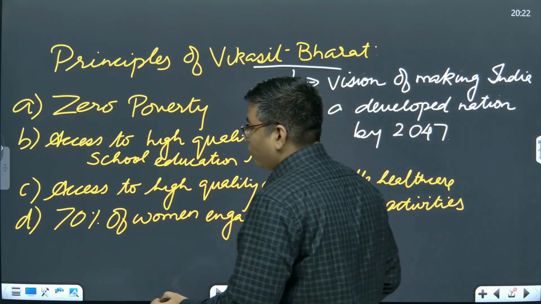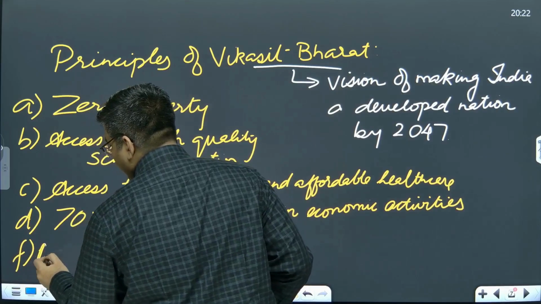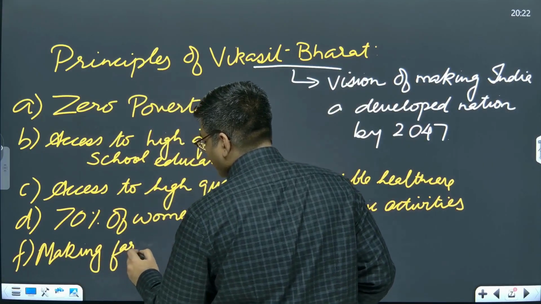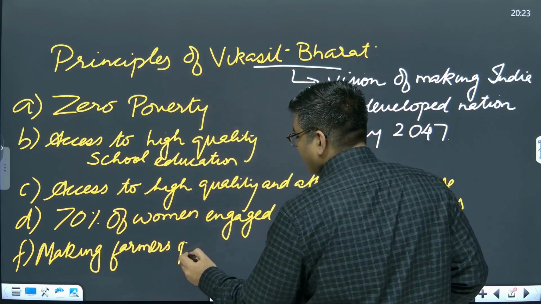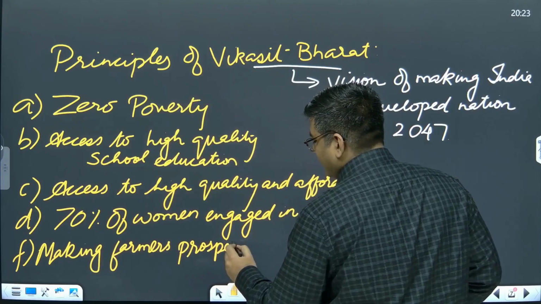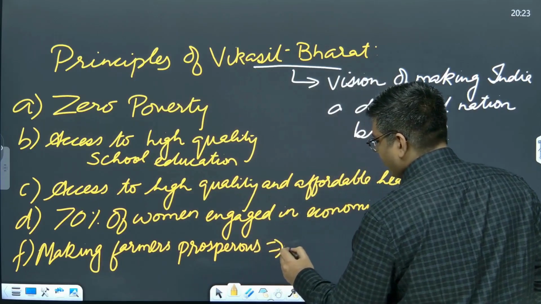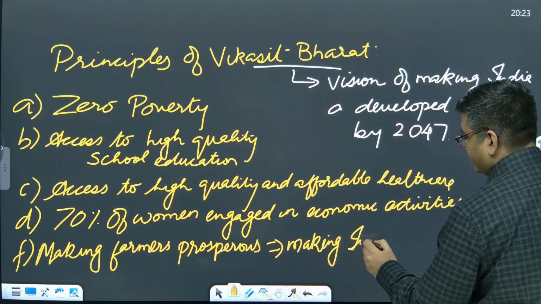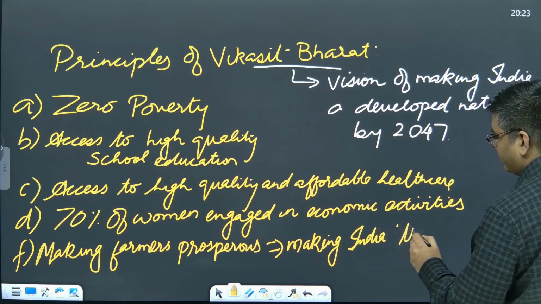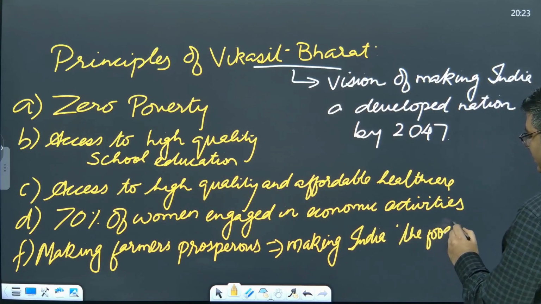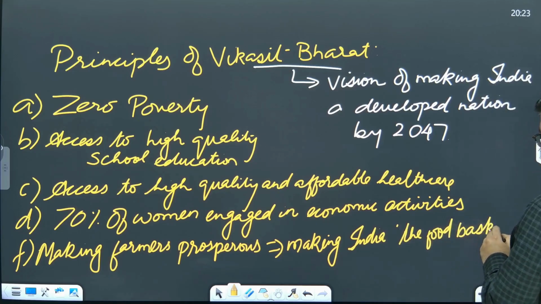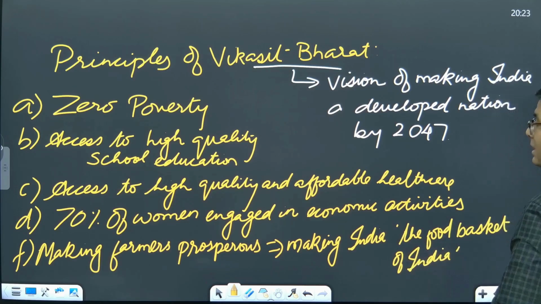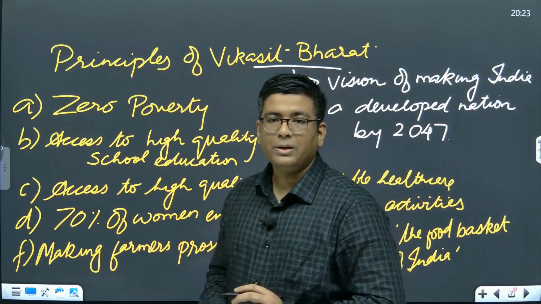Okay. Finally, it also talks about making farmers prosperous. Subsequently, making India the food basket of the world. Okay, that is basically the principles of Viksit Bharat that have been outlined by the Union Finance Minister with respect to this particular budget.